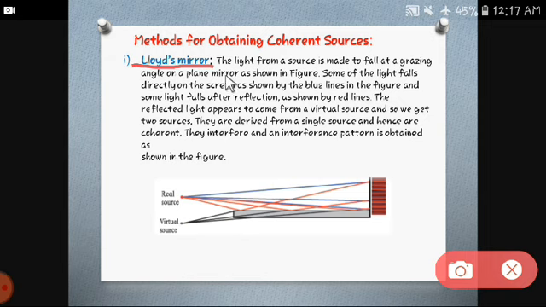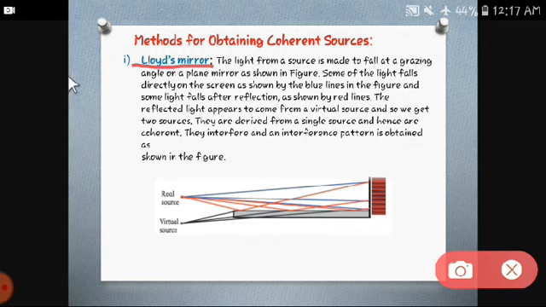Let's see what exactly happens in that. The light from the source is made to fall at a grazing angle on a plane mirror. Here is the plane mirror, and this is the screen, and the interference pattern that we get is here. When the real source is next to it, some of the light falls directly on the screen, shown by the blue line. See over here, this is going directly towards the screen. Even this blue line moves directly towards it. But what gives you the red lines? Red light falls first on the mirror and then reflects to the screen.